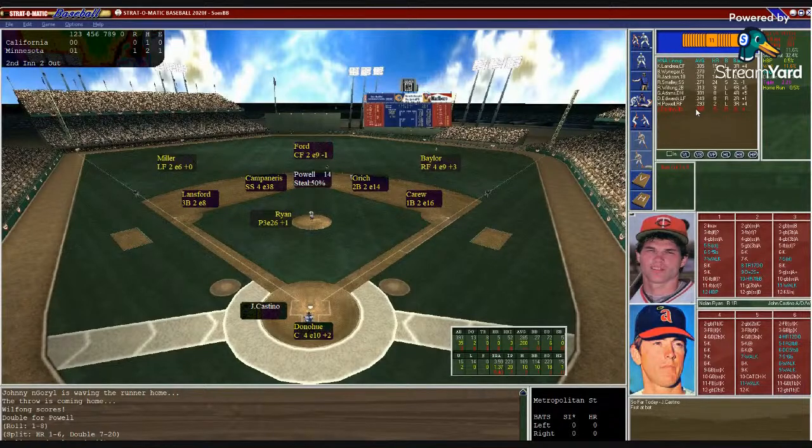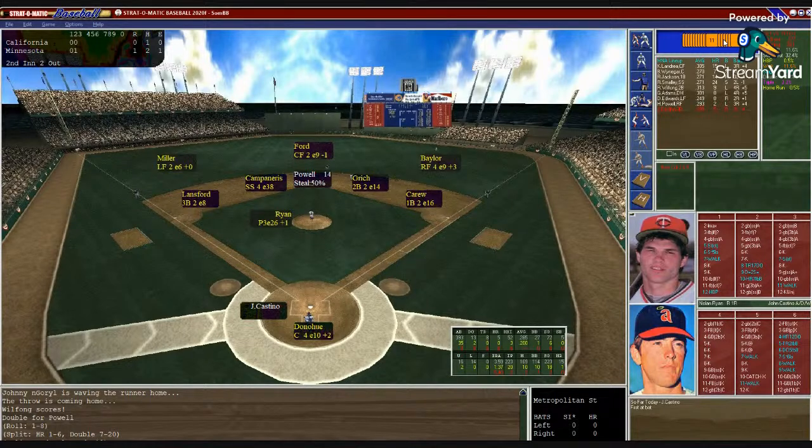The Twins lead 1-0 as Huskin Powell gets in the second with a double. Twins lead 1-0, RBI for Powell. So a double in the gap. Wilfong scores without even a throw. And here is John Castino, hitting .200. 35 at-bats, 2 doubles, and 3 ribbies. So 1-0 Minnesota, 2 outs here in the second.